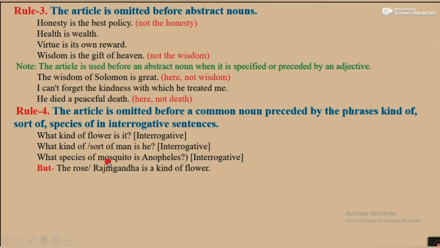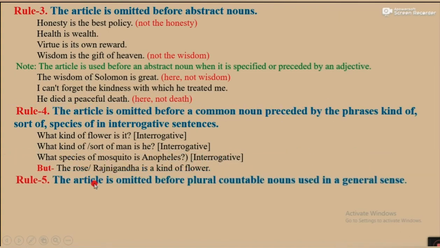What species of mosquito is Anopheles? Here we cannot use article before mosquito. But the rose, Rajnigandha, is a kind of flower. Here the is used before rose, not before flower. Okay.